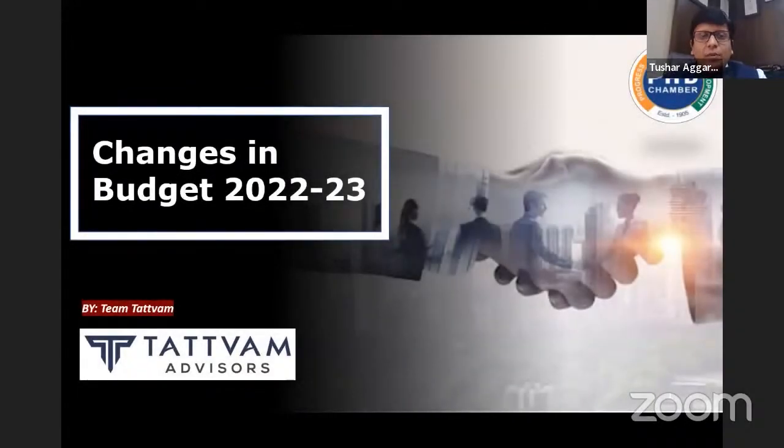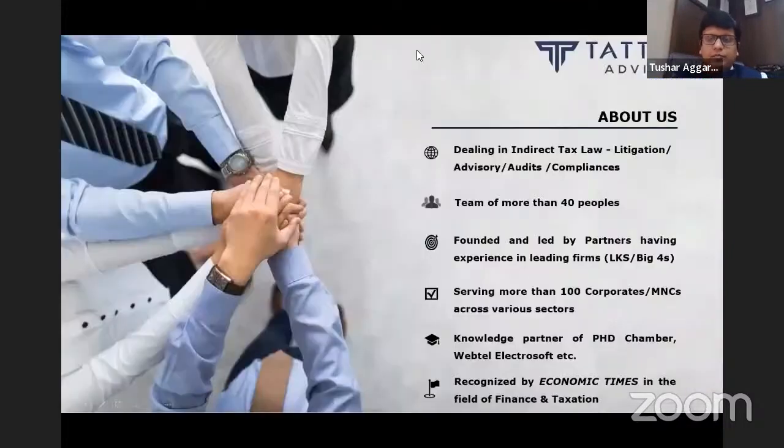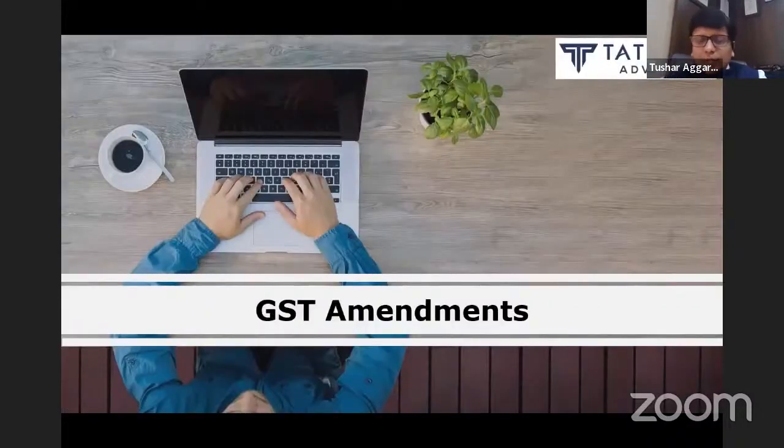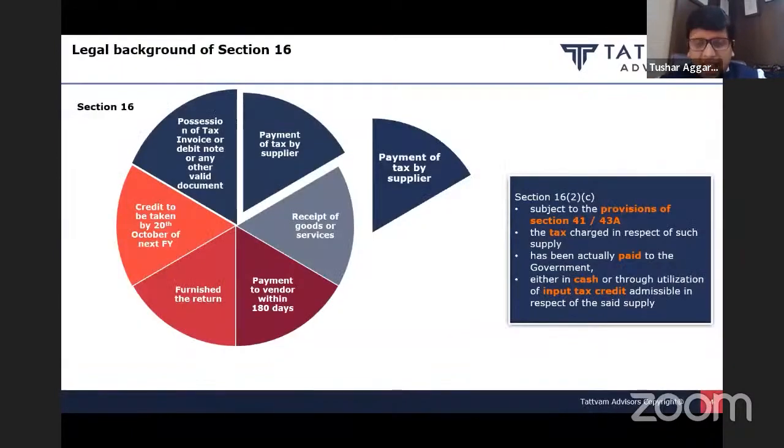So friends, we will be discussing the indirect tax amendments proposed in budget 2022-23. We will be discussing firstly the GST amendments and thereafter custom amendments. The first amendment is in section 16 of the CGST Act.